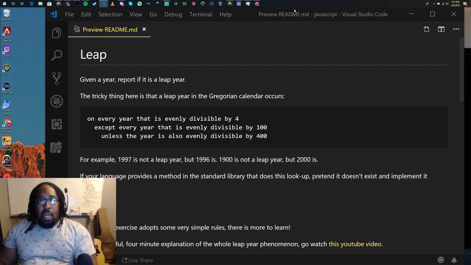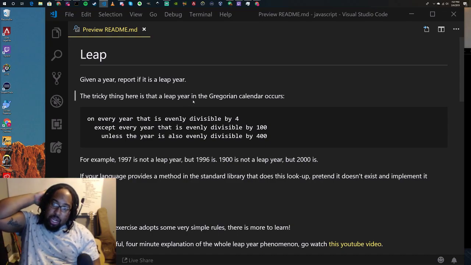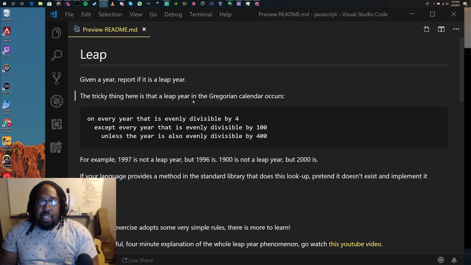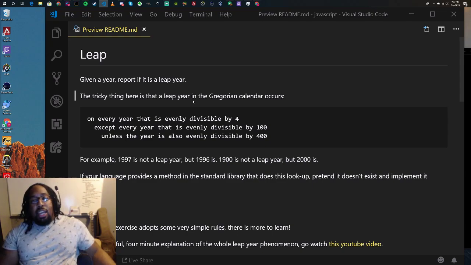So this exercise is called leap. Given a year, report if it is a leap year. The tricky thing here is that a leap year in the Gregorian calendar occurs on every year that is evenly divisible by 4, except every year that is evenly divisible by 100, unless the year is also evenly divisible by 400. Now, this is how you have to approach problems like this.